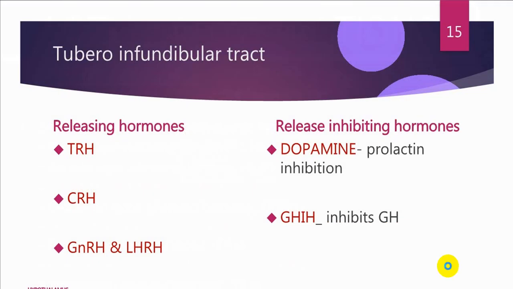Now what is the function of these hormones? The releasing hormones will stimulate the pituitary gland to release other groups of hormones. TRH will release TSH from pituitary.